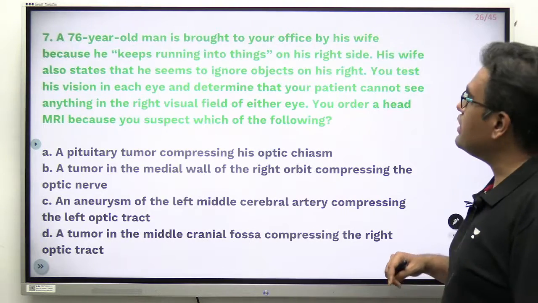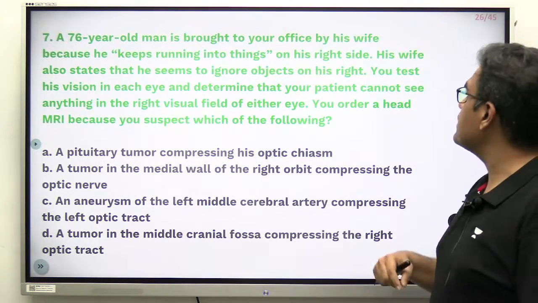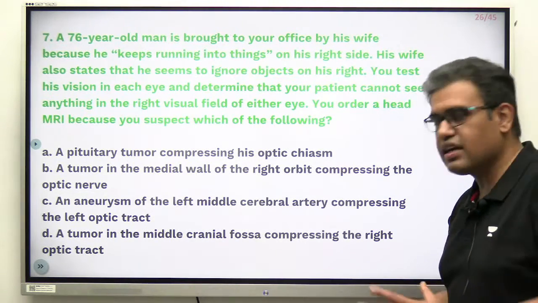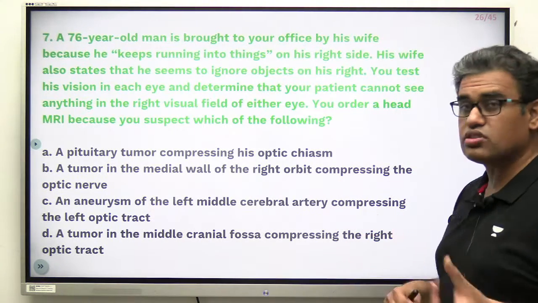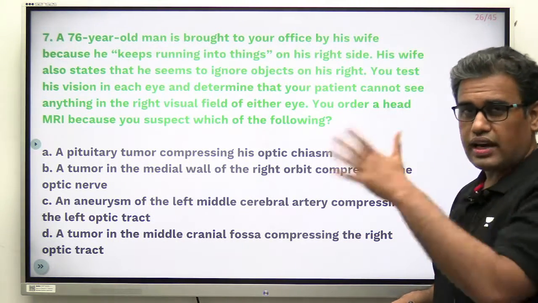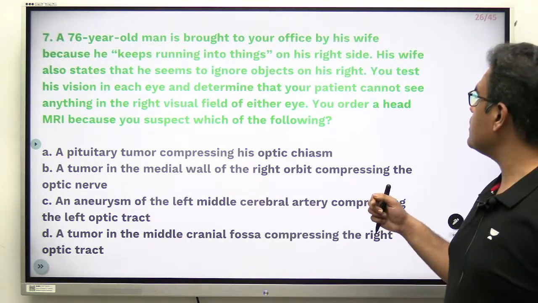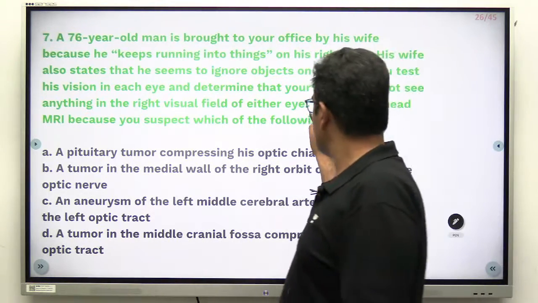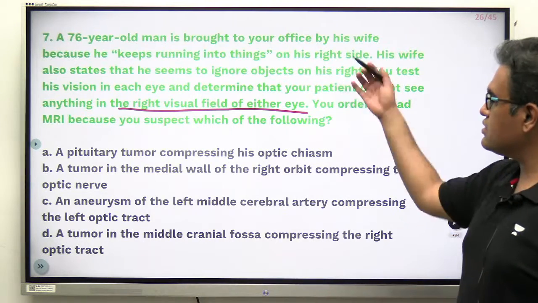A 76-year-old man is brought to your office, any clinic or hospital, by his wife because he keeps running into things. He keeps running into things on his right side. His wife also states that he seems to ignore objects on his right side. So there is a problem on the right side of the patient. You test his vision in each eye and determine that your patient cannot see anything in the right visual field of either eye. So that is a finding now. His complaint is a finding.